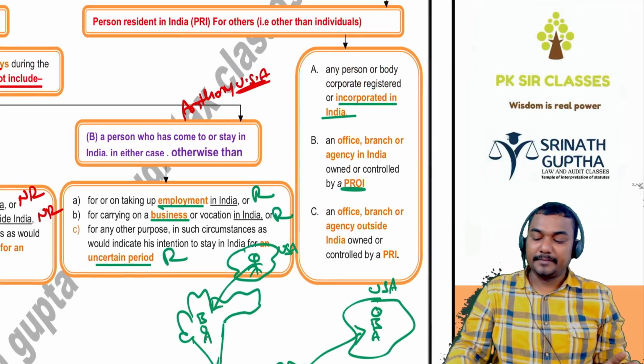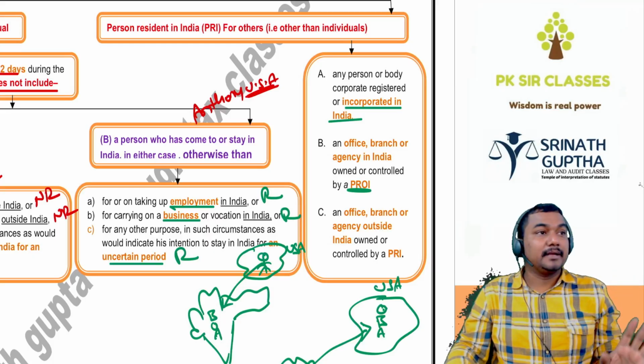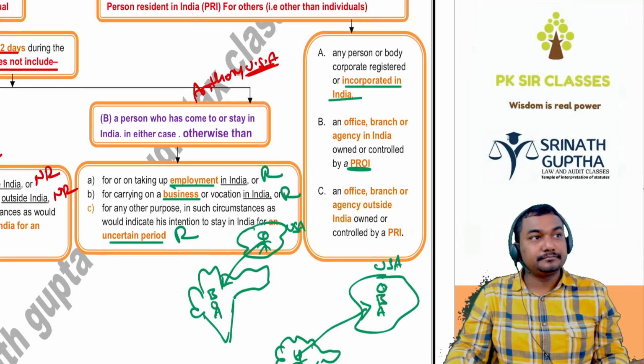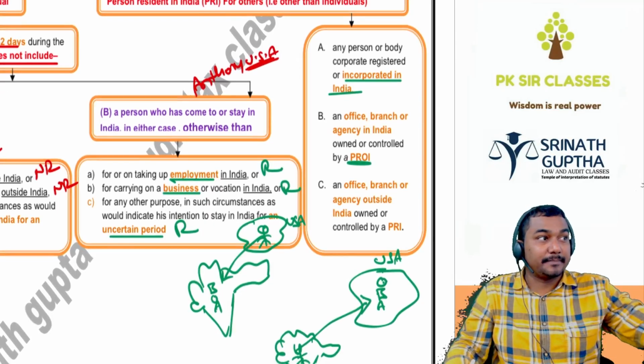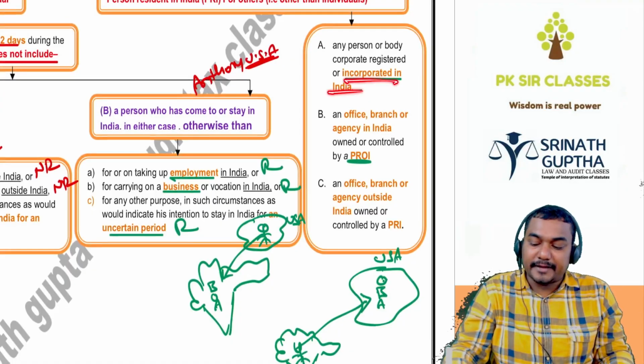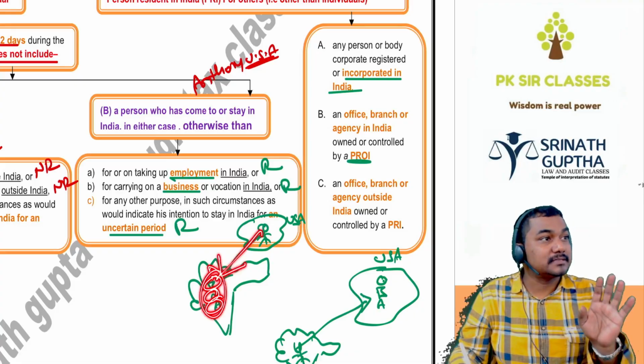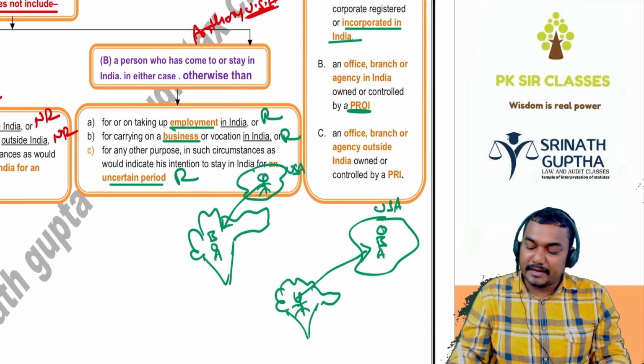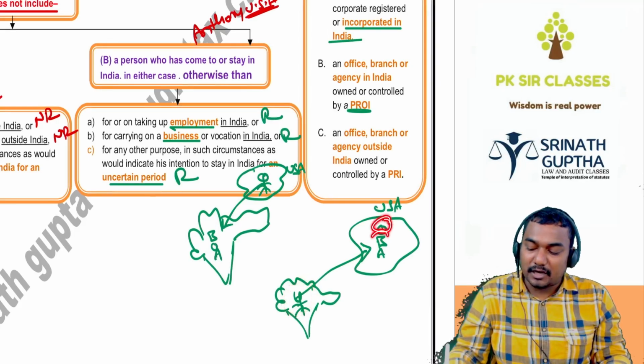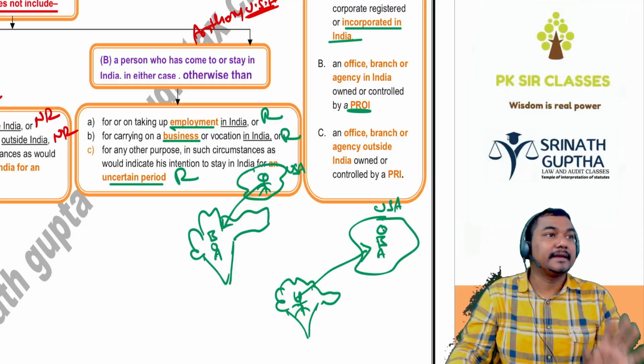Once again, final time, very important beta. A person is said to be resident in India, not being a natural person, if it is formed or registered in India, or is a branch, office, or agency in India controlled by a foreigner. All these three are persons resident in India. And when an Indian forms a branch, office, or agency outside India, this branch, office, or agency will be a person resident in India itself.